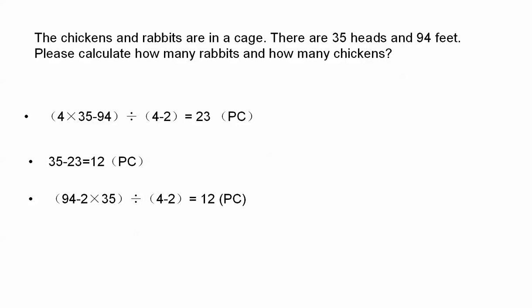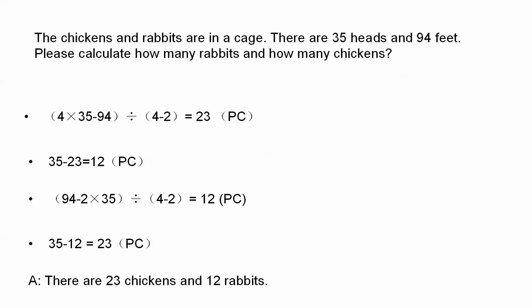12 is the number of the rabbits, and then we can get the same result for the chickens, 23. So the answer is there are 23 chickens and 12 rabbits.